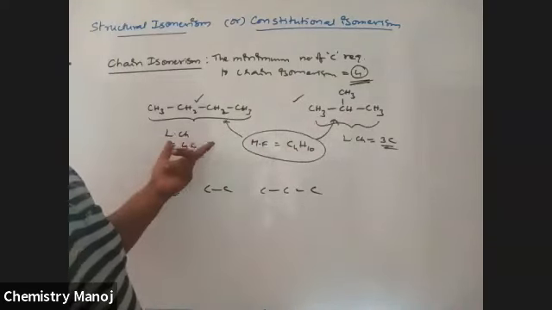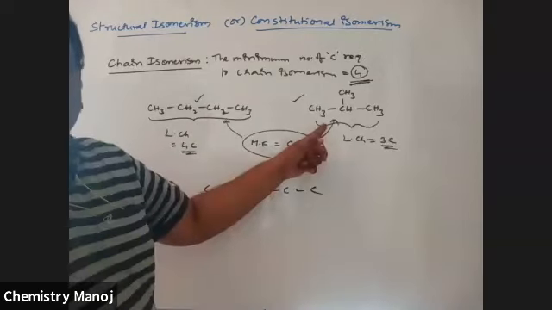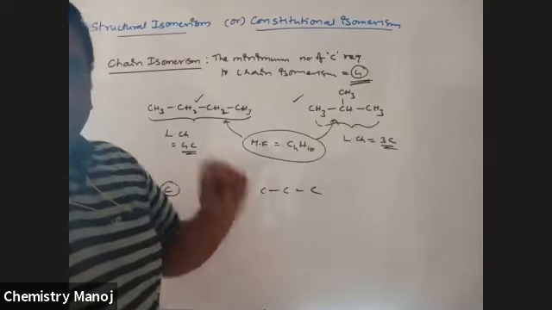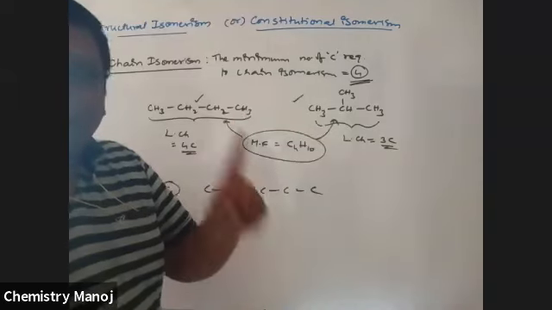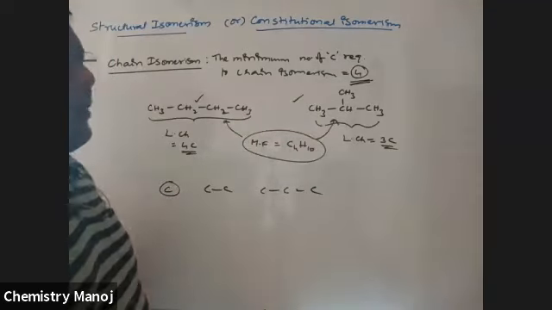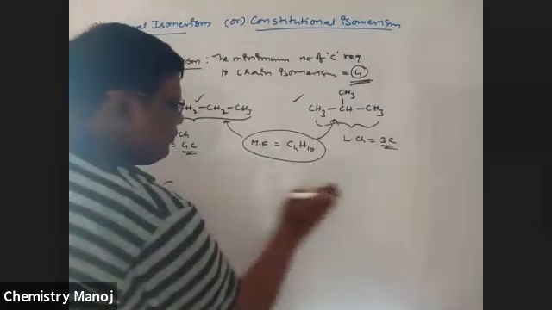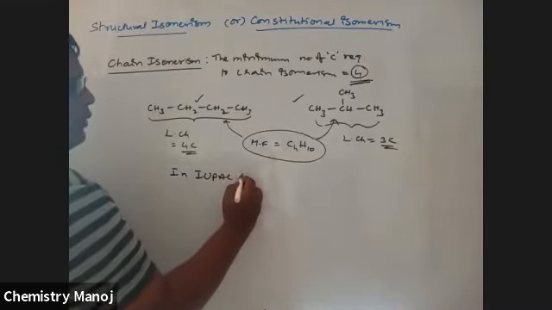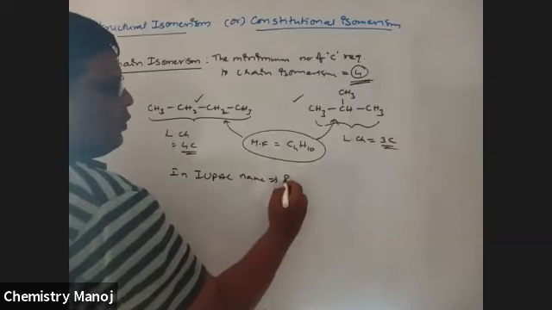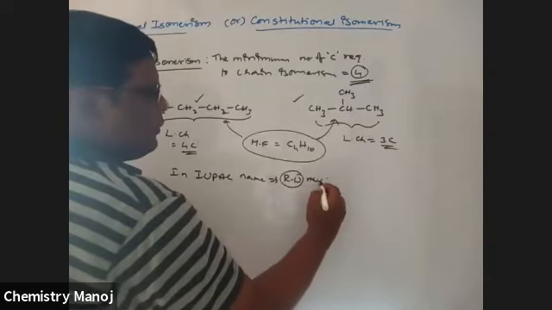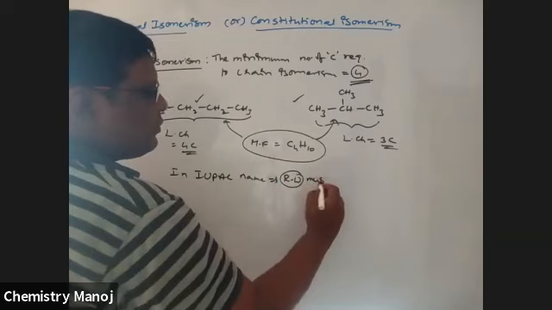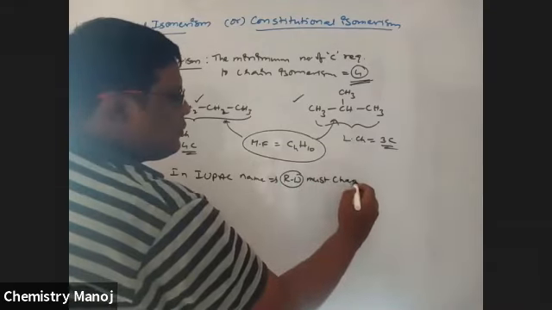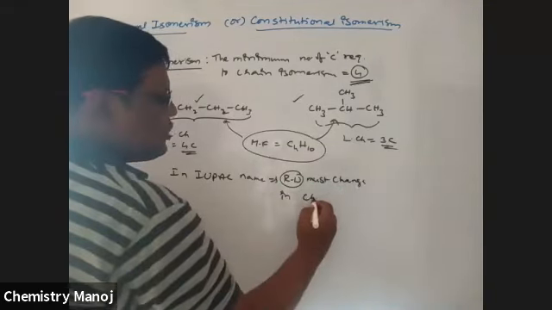If you write the IUPAC names, it is butane and 2-methyl propane. In chain isomerism, automatically, in the IUPAC system name, the root word must change in chain isomers.